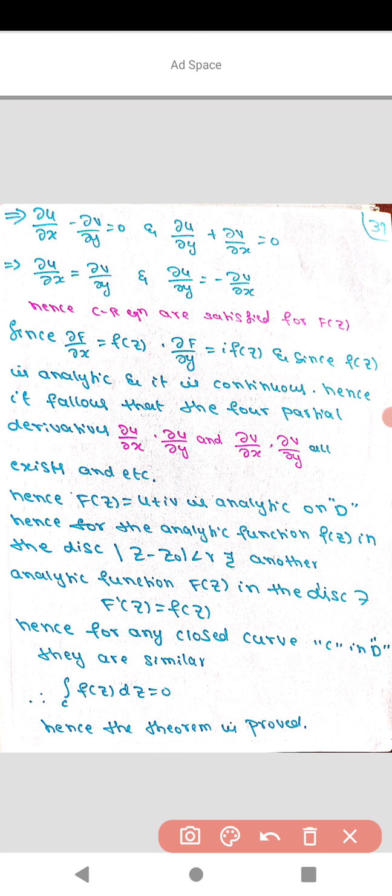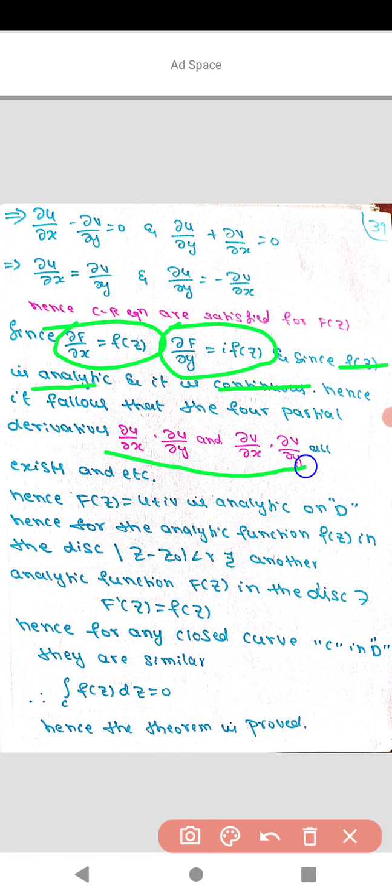Since dou F by dou x is f of z and dou F by dou y is i times f of z, and since f of z is analytic and also continuous, the four partial derivatives exist. These things you should remember. Hence F of z equal to u plus i v is analytic in the region D.